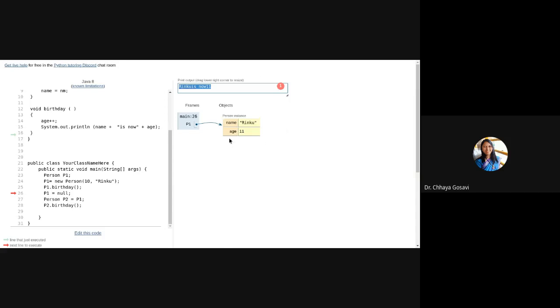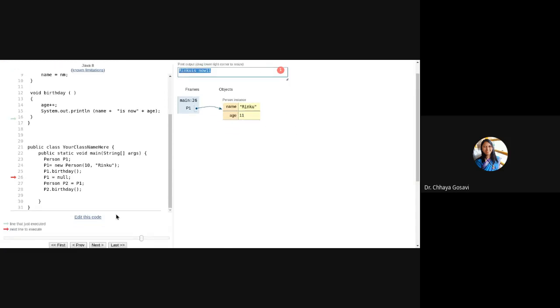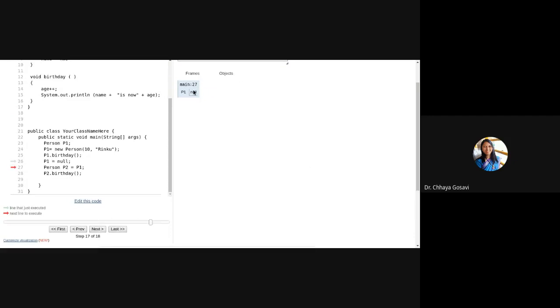So this memory is already allocated. You are not freeing that memory, and now you are saying P1 is null. So P1 is not pointing to that object, but the object is still in memory. So that is garbage. You don't have a pointer which points to that particular memory location. That needs to be freed so that another object can be created in that place. That is done by Java garbage collection.